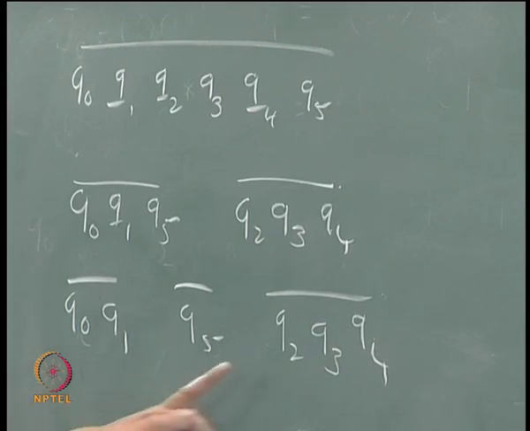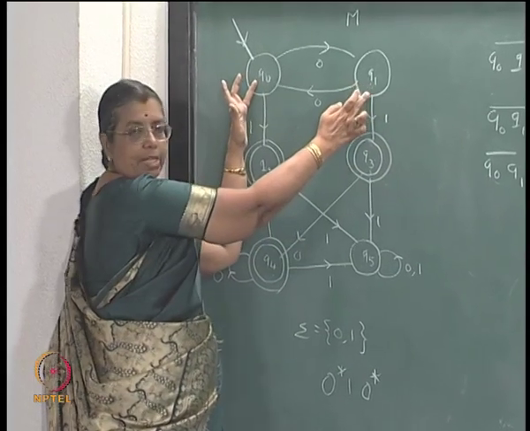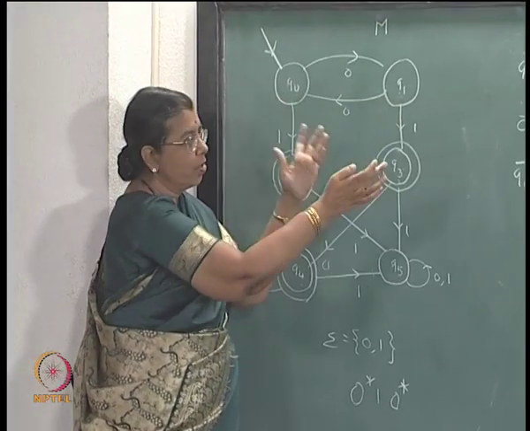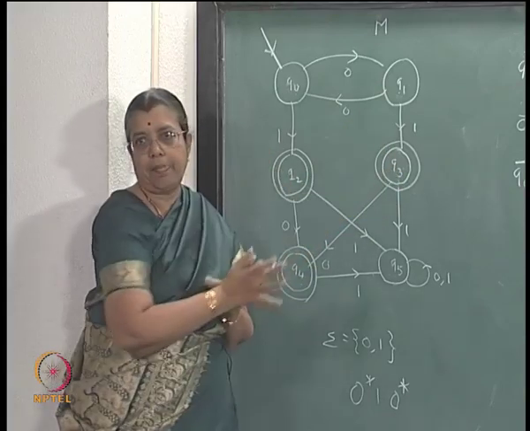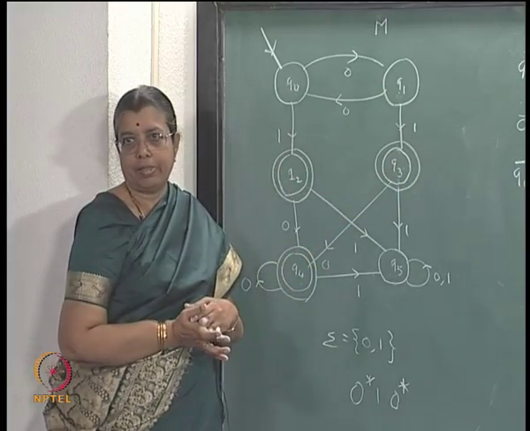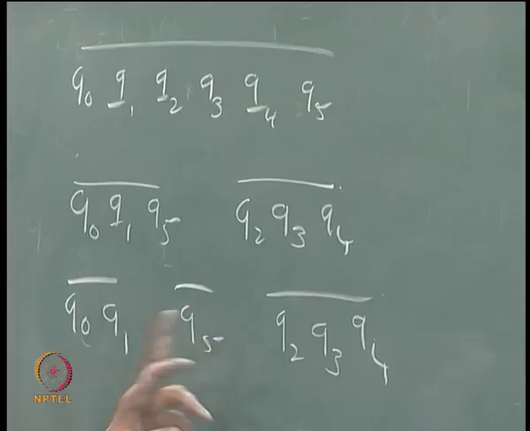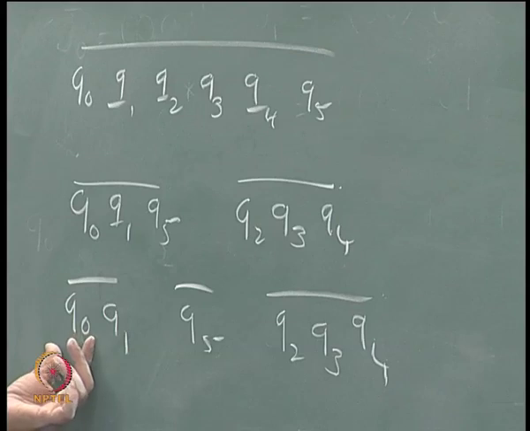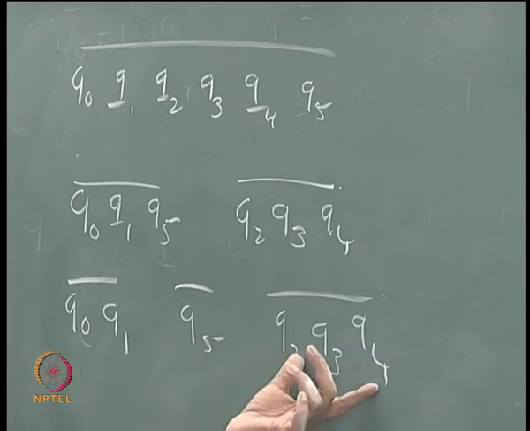Now, we have seen that this cannot be further divided, this is a single state. Now, look at Q0 and Q1. What are the 0 successors? Q0 and Q1, the same block. What are the 1 successors? Q2 and Q3, they are in the same block. So, further division is not possible, right. So, you get only 3 states. Q0 and Q1 are equivalent, you can group them together. Q2, Q3, Q4 are equivalent, you can group them together. This is the idea.